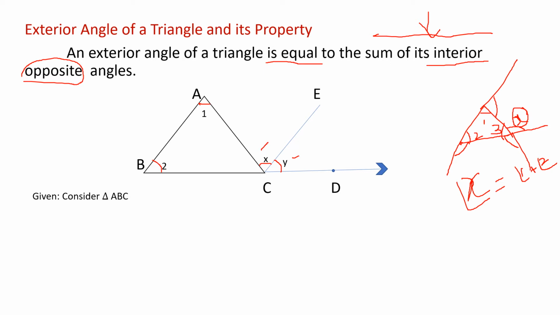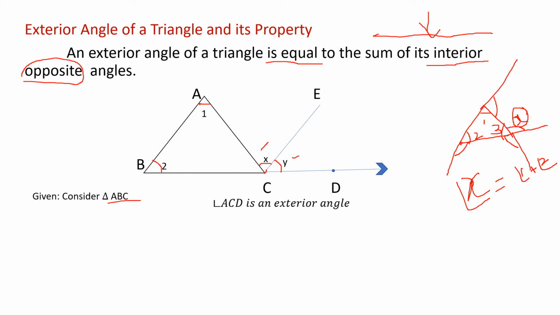Here they have given angles 1, 2 and the exterior angle x, and now we want to prove this. So what is given? Given a triangle ABC. So ABC is a triangle. Next step, ACD is an exterior angle. Here C is an exterior angle, right?